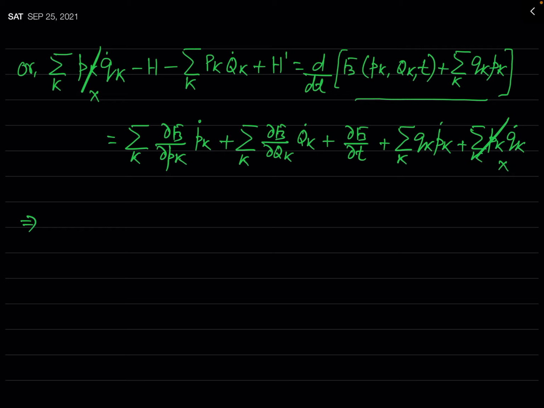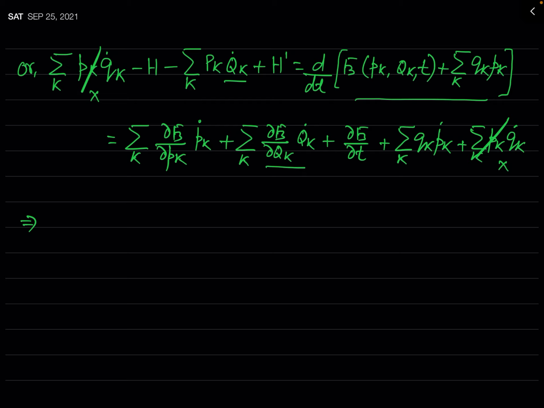See here, in LHS there is a term containing capital qk dot, and here in RHS there is also qk dot. So now take this term in RHS to LHS, and then you can see what will be your term here.